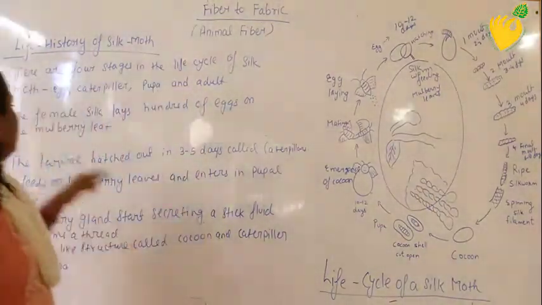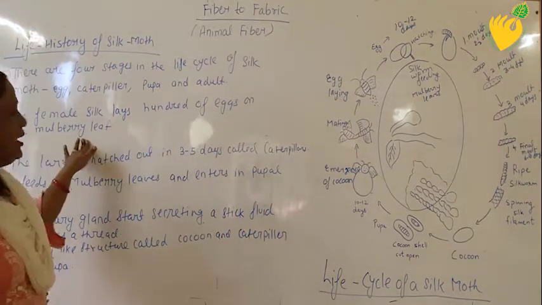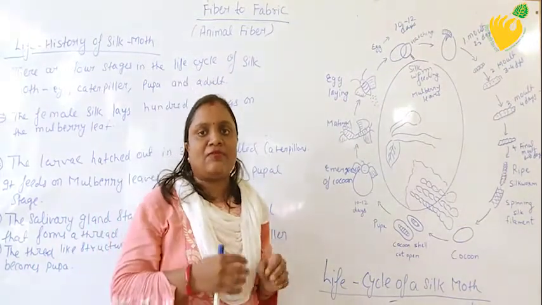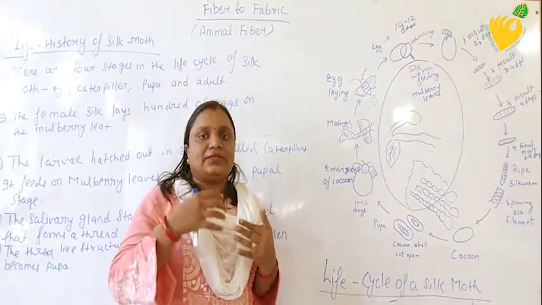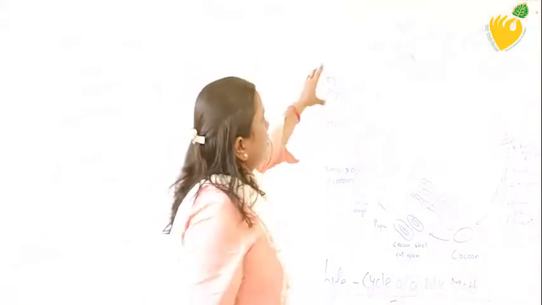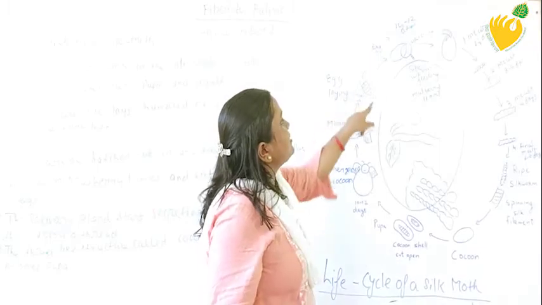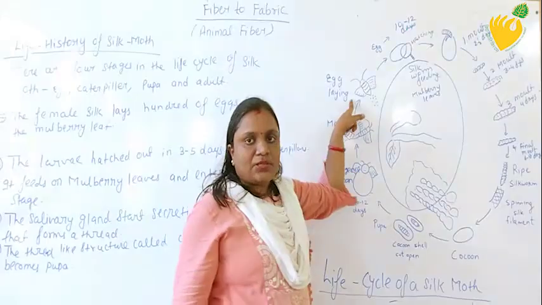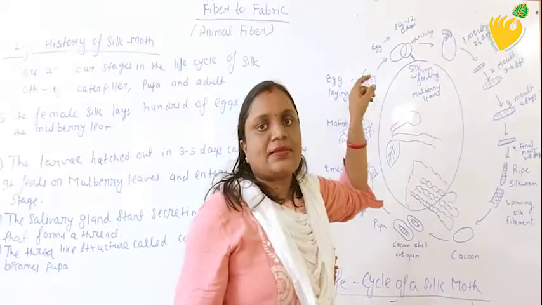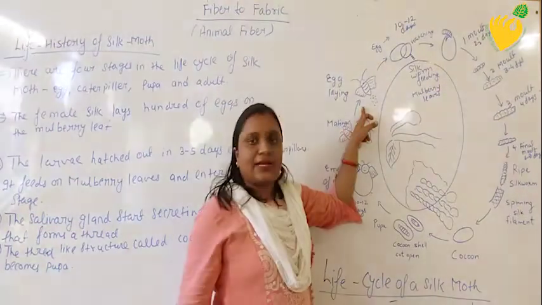With the help of these 4 stages, we will be able to know how silk is obtained from the silk moth. The female silk moth lays hundreds of eggs on mulberry leaves. Why does it lay eggs on mulberry leaves? Because the silkworm feeds on mulberry leaves. So you can see in this step the egg laying stage. Here the female silk moth is laying hundreds of eggs. Hundreds means not exactly 100, it may be more or less than 100. Hundreds of eggs at a time.